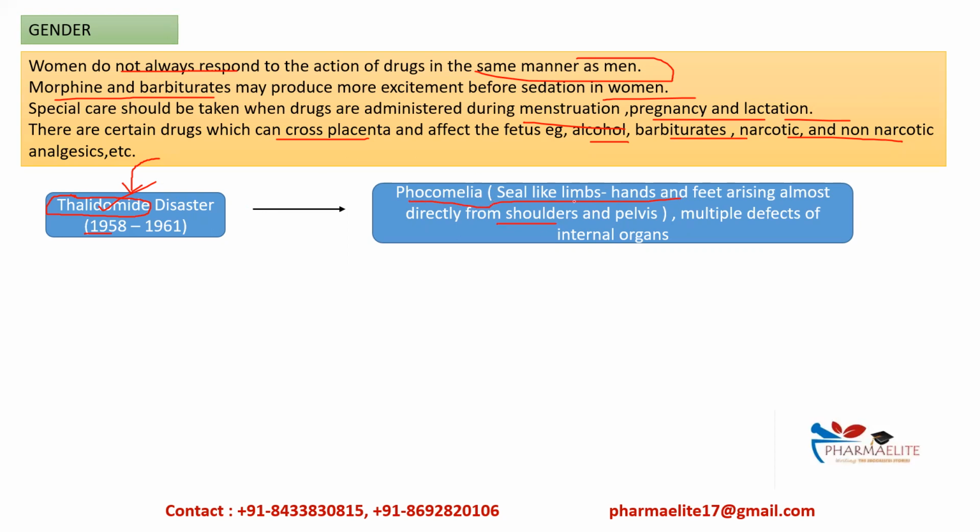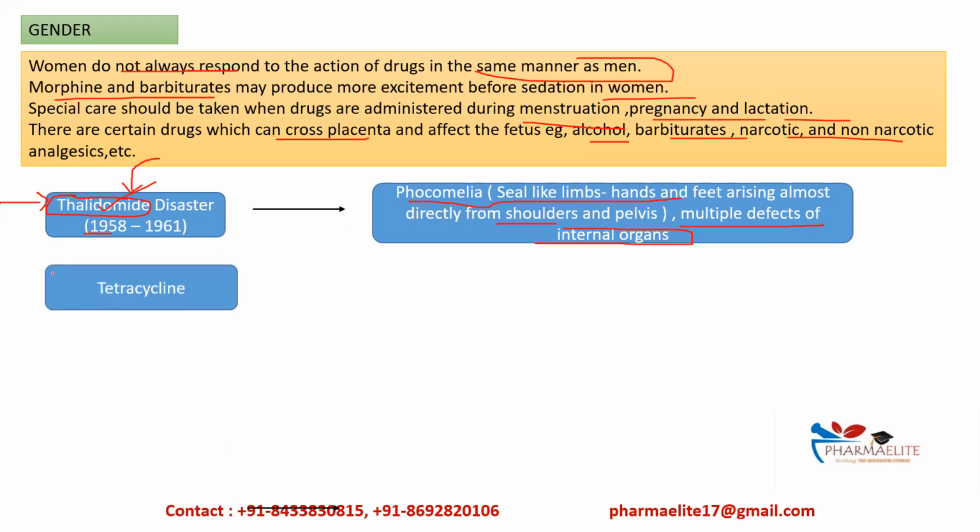Phocomelia, that is seal like limbs, hands and feet arising almost directly from the shoulders and pelvis, and multiple defects of internal organs occurred, okay, and that's why it was immediately withdrawn from the market. But it was reintroduced with restricted use, okay, only in cancer therapy, as an anti-cancer drug. It was reintroduced again, okay.